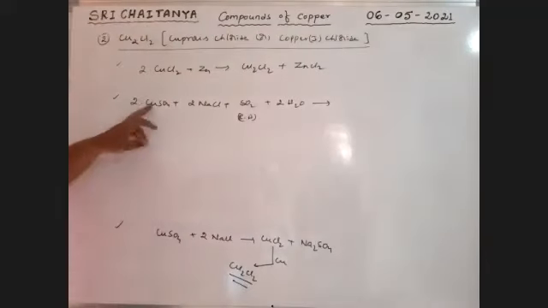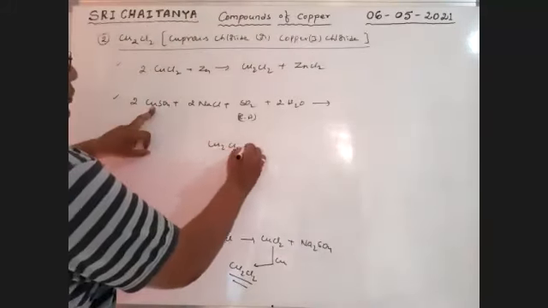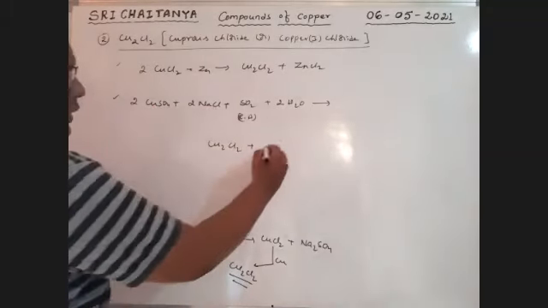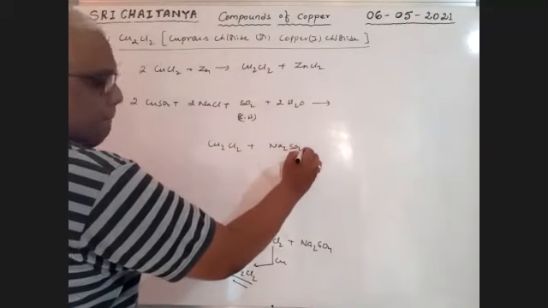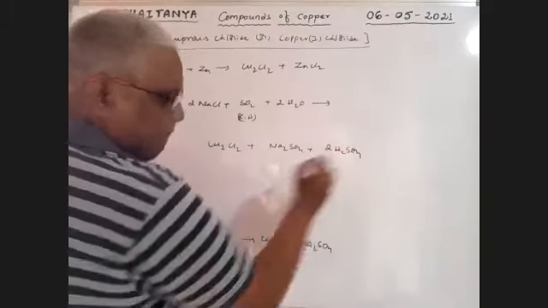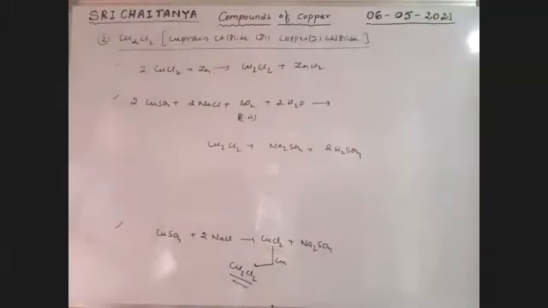The copper compound is converted into Cu2Cl2, plus Na2SO4 plus 2H2SO4. Boys, all these reactions are important. Please try to remember.